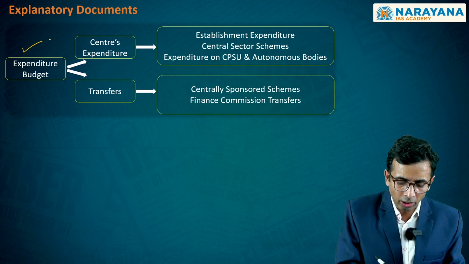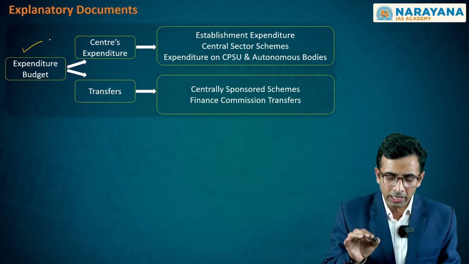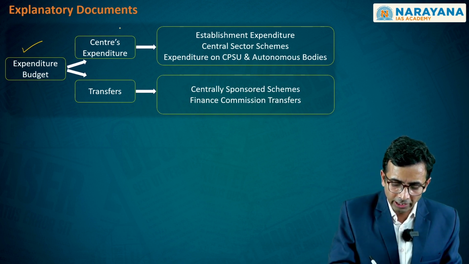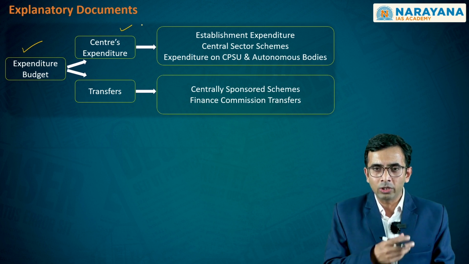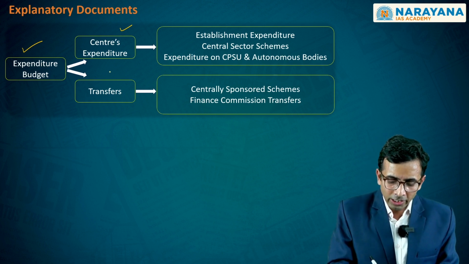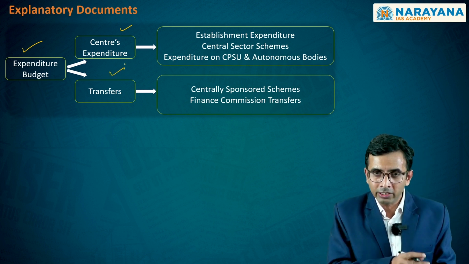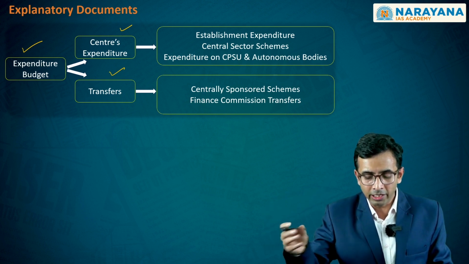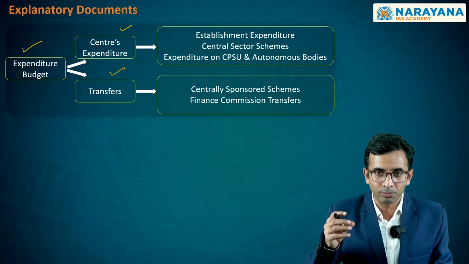And lastly, as you have already seen, there are certain explanatory documents. One such explanatory document is referred to as the Expenditure Budget. Within this, it is trying to explain what is the outlay for the center's expenditure and what is the outlay in the form of the center's transfers to some other entities for that particular expenditure.